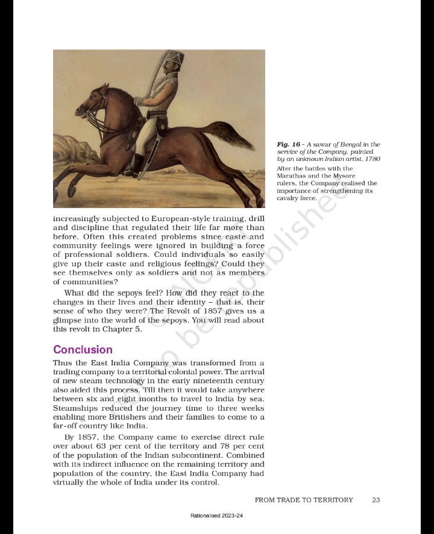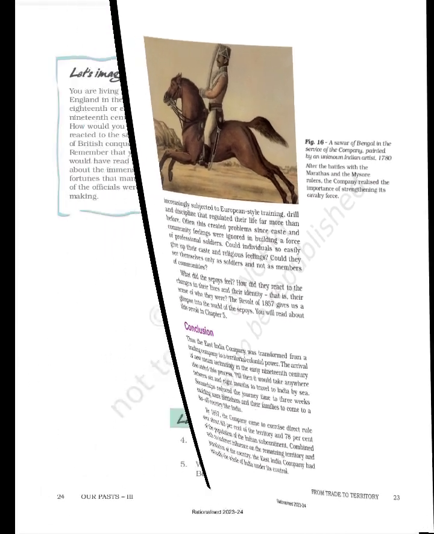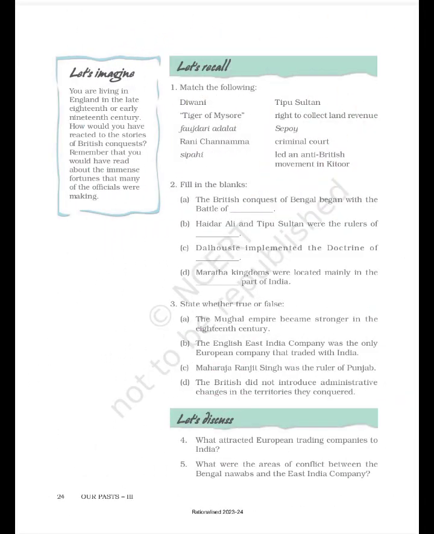Combined with its indirect influence on the remaining territory and population of the country, the East India Company had virtually the whole of India under its control. From trade to territory. Let's imagine you are living in England in the late 18th or early 19th century. How would you have reacted to the stories of British conquests? Remember that you would have read about the immense fortunes that many of the officials were making.